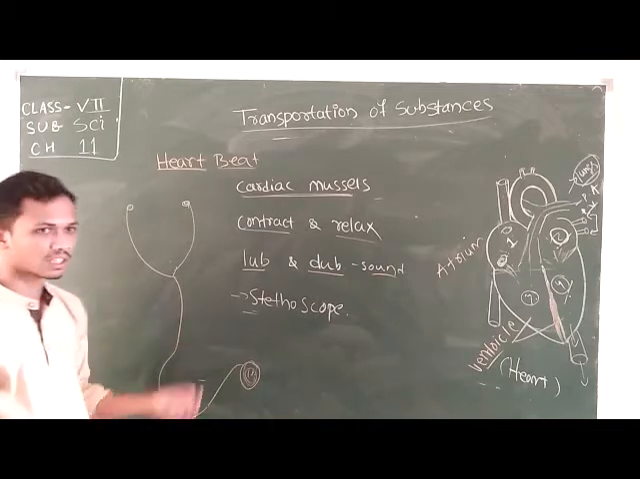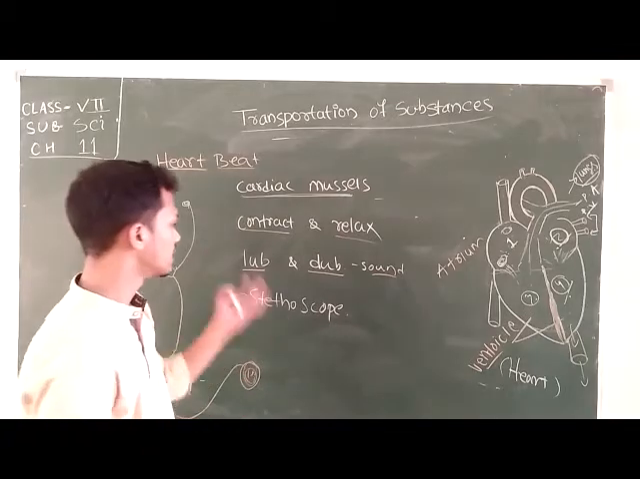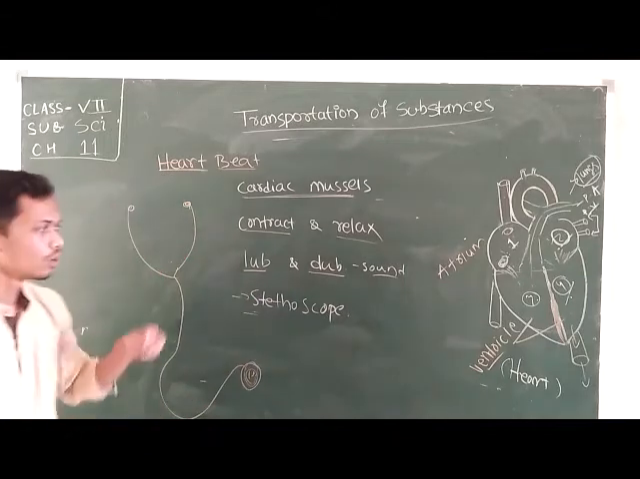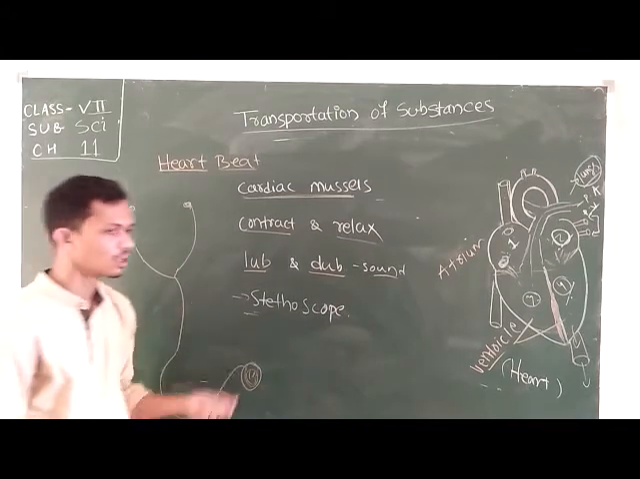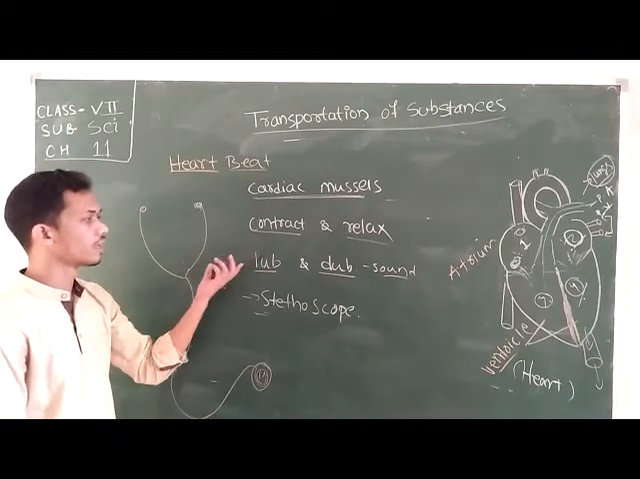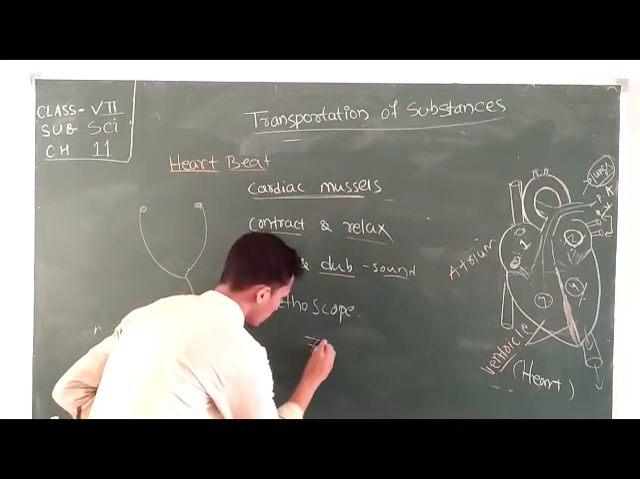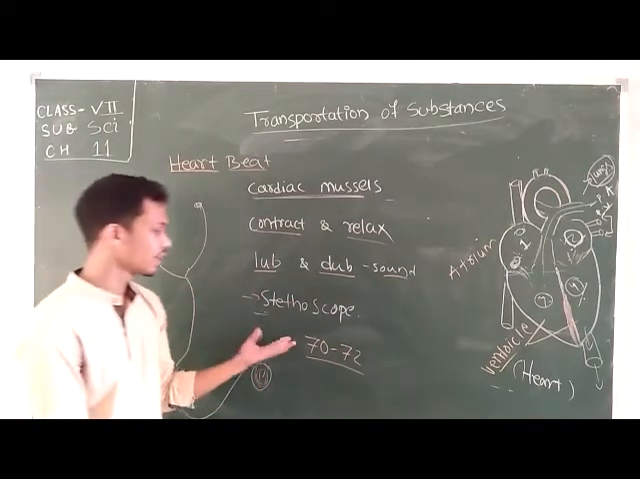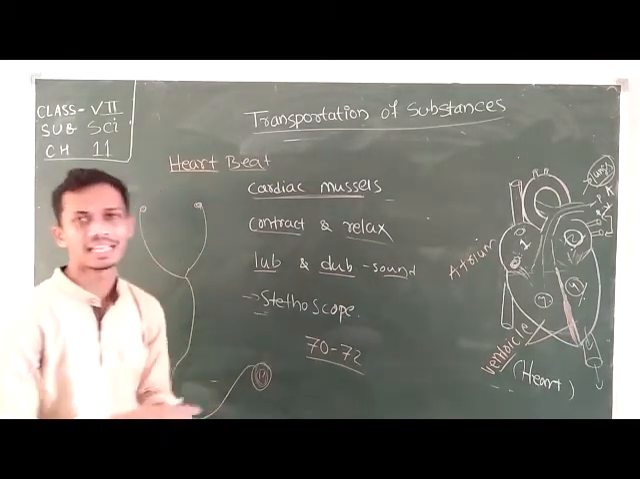So what is the function of a stethoscope? A stethoscope is a device which is used to listen to the very faint sound which is produced by the heart. Students, the heartbeat of a normal or healthy human being is in between 70 to 72. This is the normal heartbeat of a healthy human.